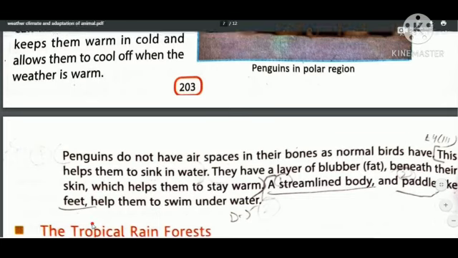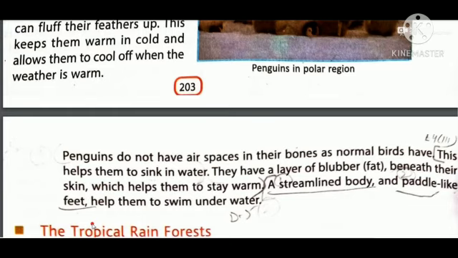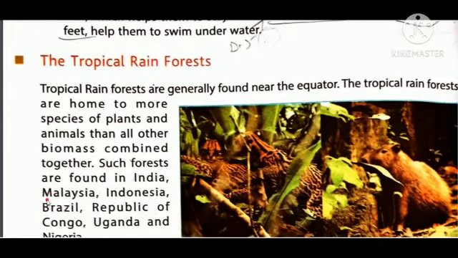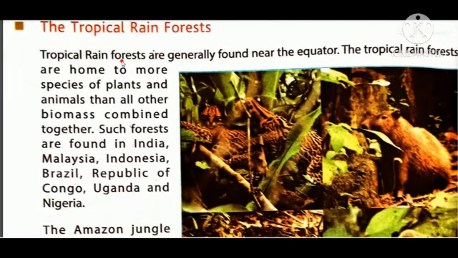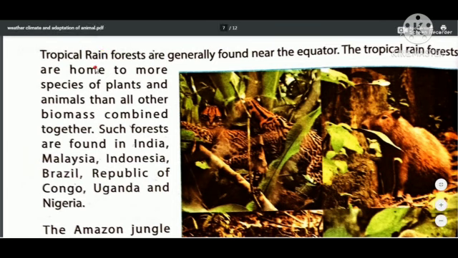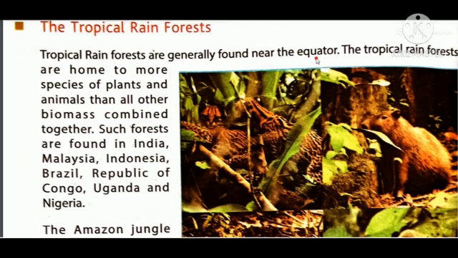Next one is the tropical rainforest. Tropical rainforest, as the name indicates, means a large amount of rainfall is there. Tropical rainforests are generally found near the equator. Earlier we had discussed the adaptation related to the pole, and here we will discuss the adaptation related to the equator. The tropical rainforests are home to more species of plants and animals than all other biomass combined together.